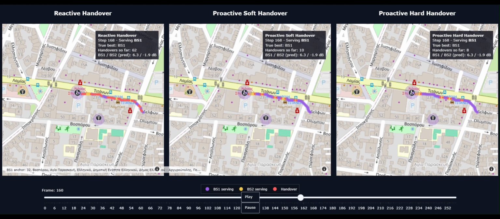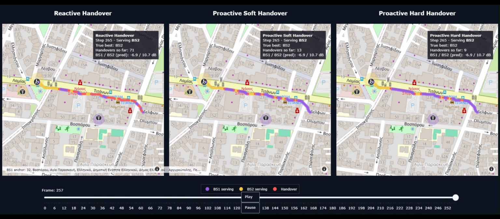The middle panel shows a soft, proactive handover strategy. Here, the RAT steering controller triggers a handover when the predicted gain over the current RAT exceeds 1.5 dB. The right panel shows a hard, proactive handover strategy, using a stricter decision rule. The handover threshold is increased to 3 dB, while the handover condition must remain valid for 3 consecutive steps before the switch occurs.